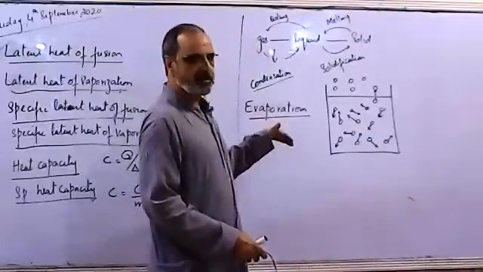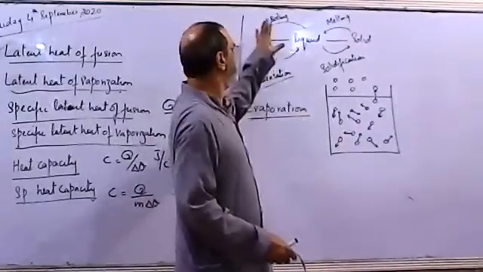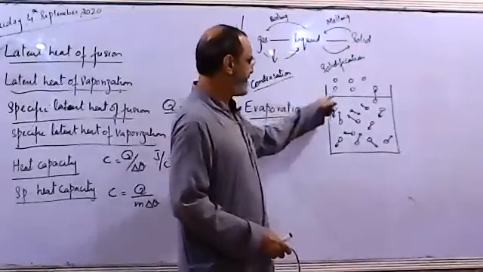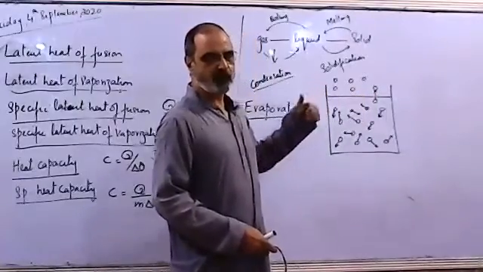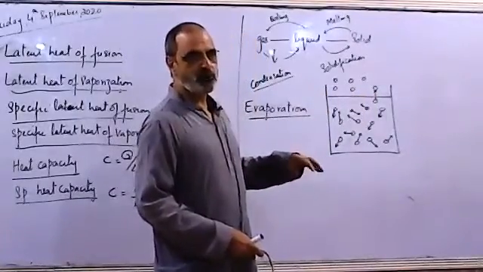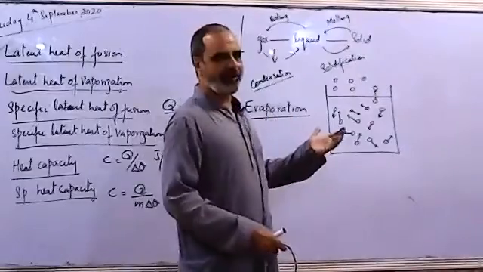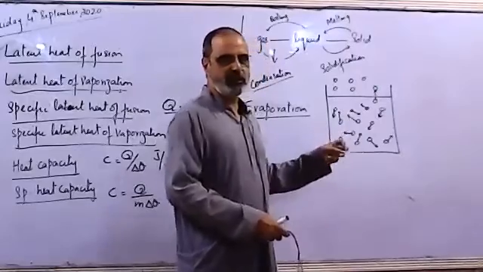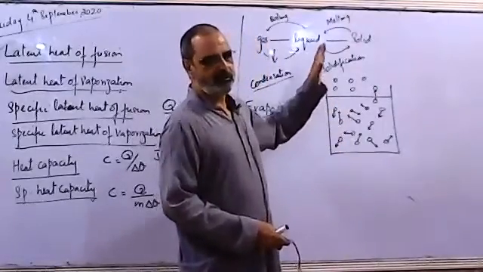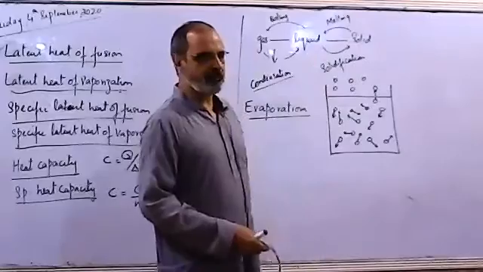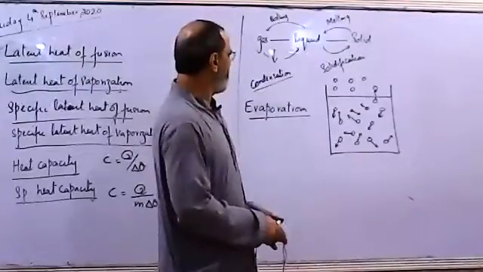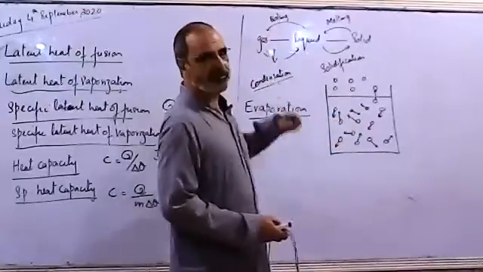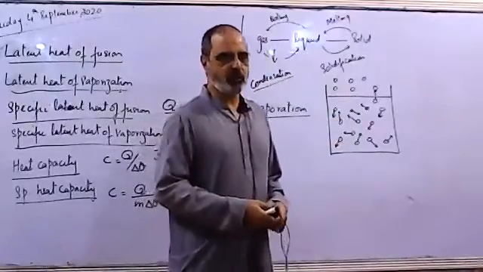Evaporation takes place at any temperature, whereas boiling takes place only at the boiling point. Evaporation takes place only at the surface, whereas boiling takes place throughout the liquid, because in the case of boiling we are supplying heat from the bottom, so the highly energetic molecules gain energy from the bottom and rise towards the surface and leave the surface. And during evaporation cooling takes place, whereas in boiling the temperature of the liquid remains constant.